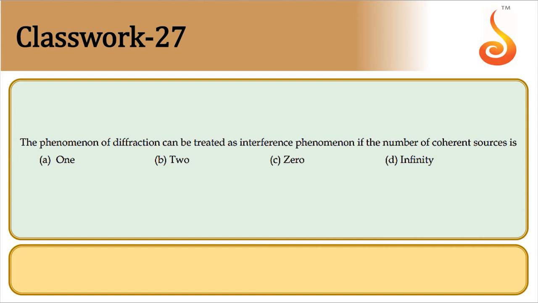Two sources will produce interference. Zero sources, you won't get a pattern. So the answer should be infinite. You can treat diffraction to be interference due to infinite coherent sources. Yes. So we'll move on to next.